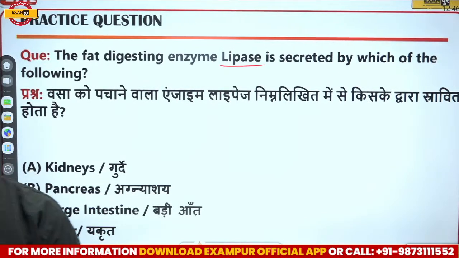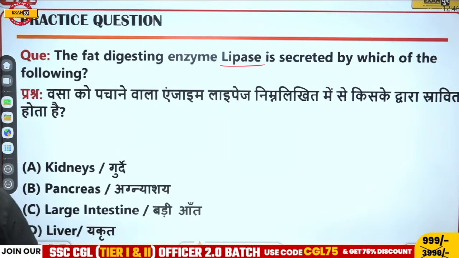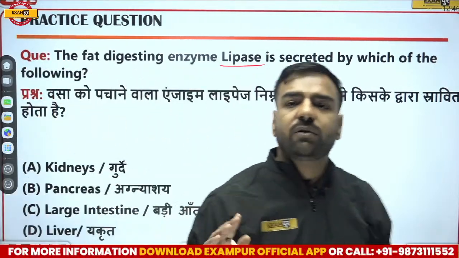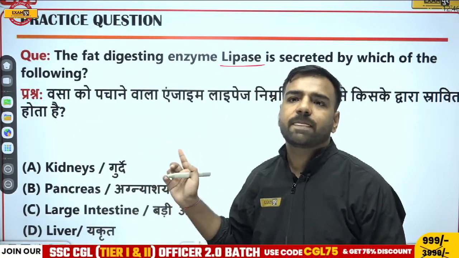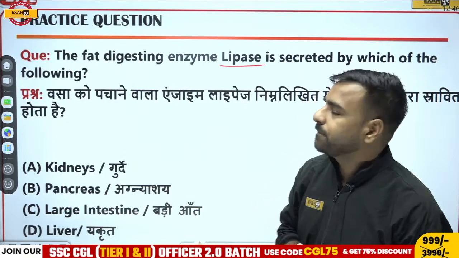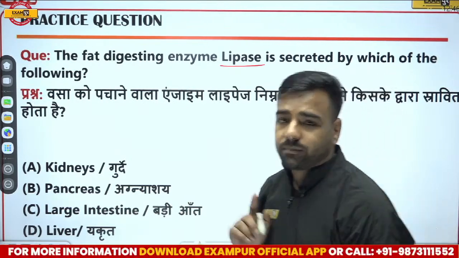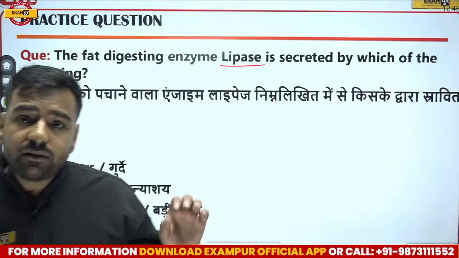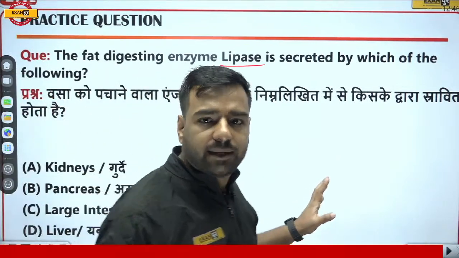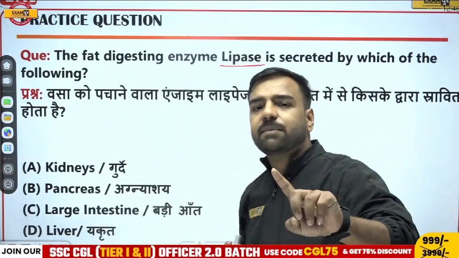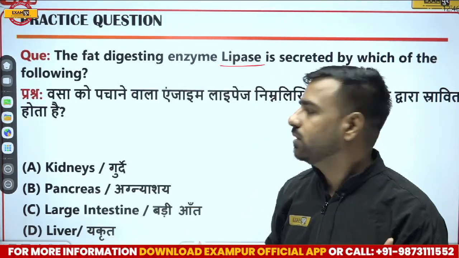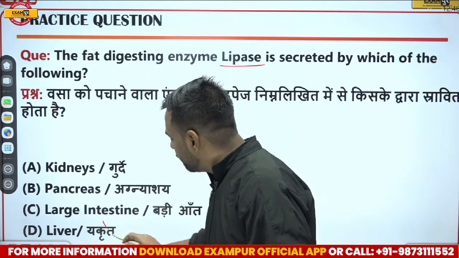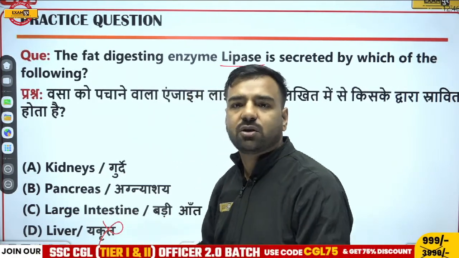Yeah, Avan is saying, sir, HCl is present in the stomach in oxyntic cells. That's true. In the examination, this is not for the CHSL part, but yes, if you are going for the CPO and CGL examination, there oxyntic cells can be asked. So Vinod is going with liver. Vinod, but just think about the part I have just discussed. In liver, we are not going to have any sort of enzyme. Remember? This is asked in the examination. In liver, you will never get any enzyme. So your answer will be wrong here. I'll directly say, do not go with liver because there is no such enzyme present. There is only bile juice.